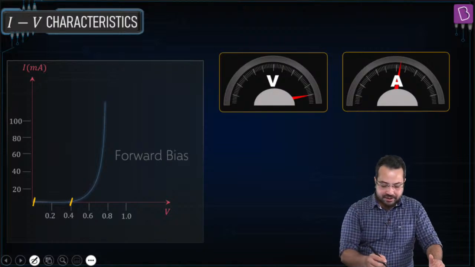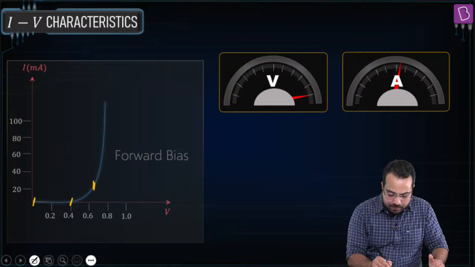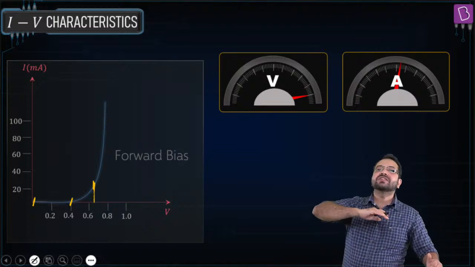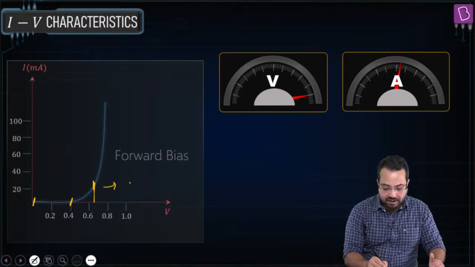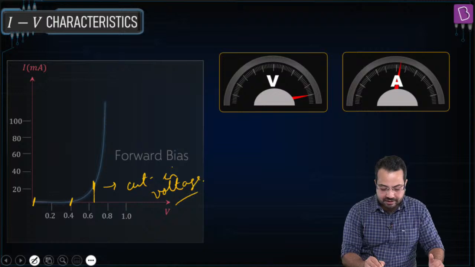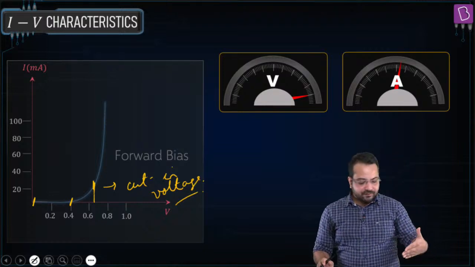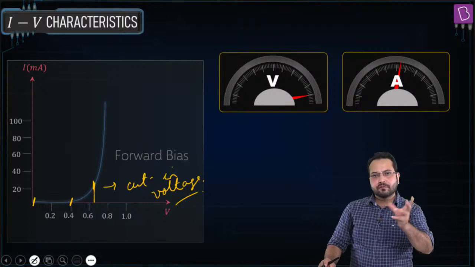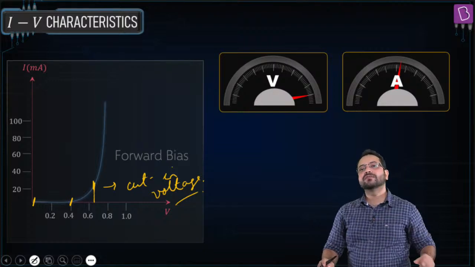But after a point, the current increases very rapidly. This is called the cut-in voltage. After this point, which is around 0.7 volt for silicon, the current increases very rapidly.